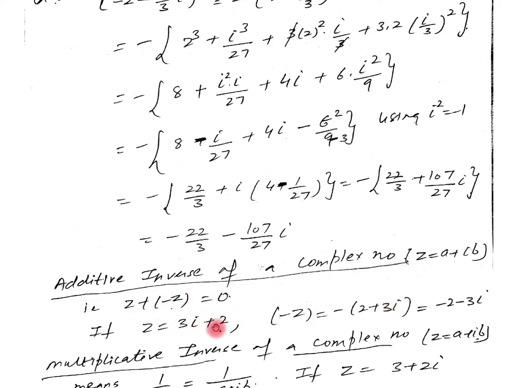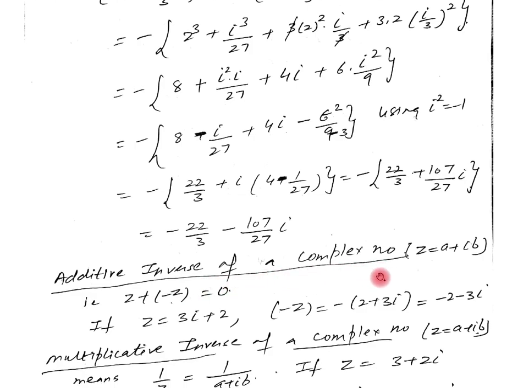Now if z equal to 3 iota plus 2, or you can say 2 plus 3 iota, then its additive inverse means minus z, and that is minus of 2 plus 3 iota, which is equal to minus 2 minus 3 iota. This is the meaning of the additive inverse of a complex number. You only have to take the negative of the given number.